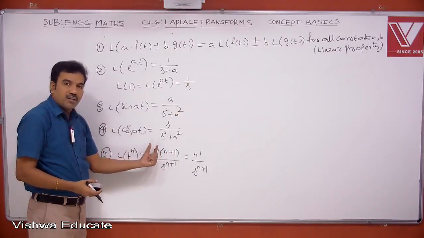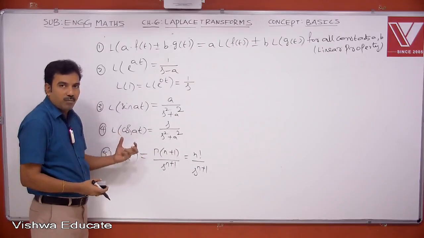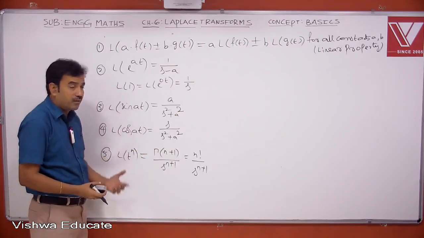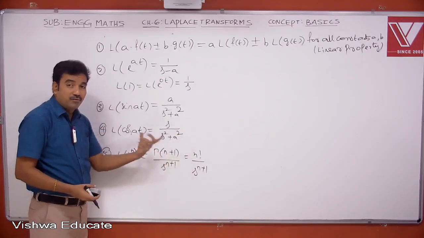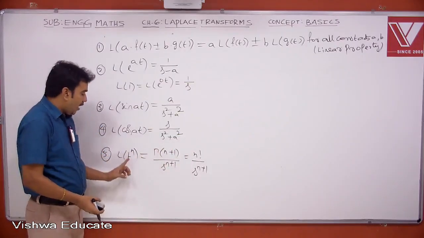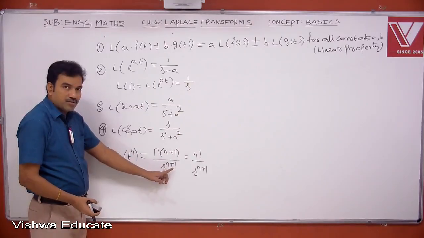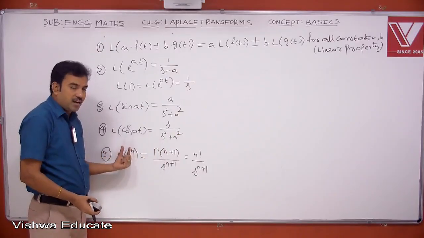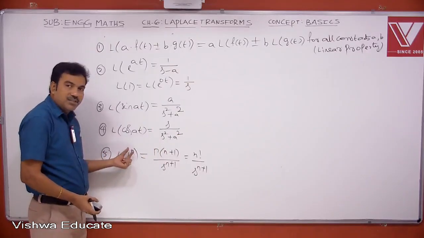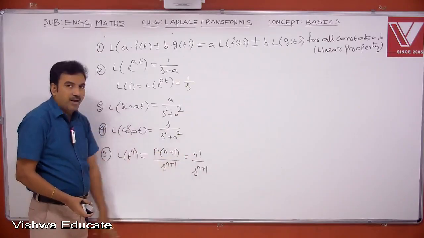If n is a fraction like 1 by 2, 3 by 2, we know how to get the values of gamma 1 by 2, 3 by 2, that is multiples of 1 by 2. Then you can proceed, because factorial may not be possible for fractional values. So Laplace of t power n is gamma of n plus 1 by s power n plus 1. You always apply this formula for any constant n. In particular, if n is a positive integer, directly you can write n factorial divided by s power n plus 1.